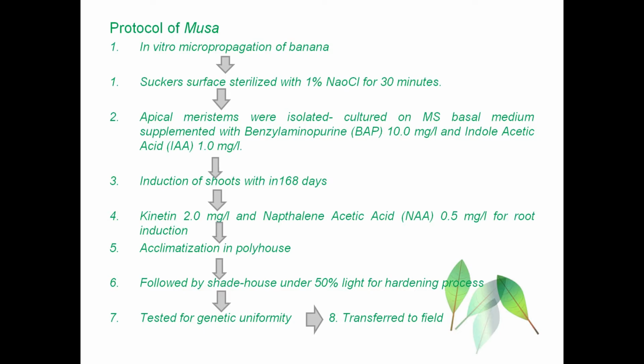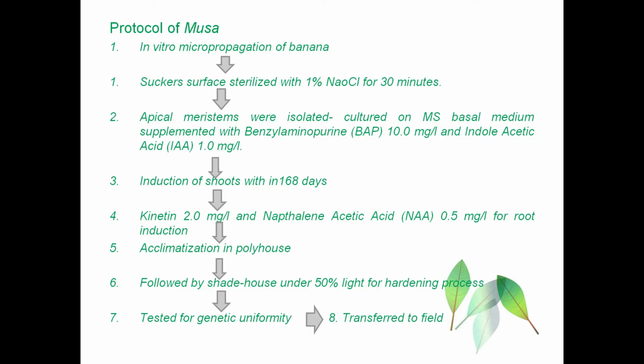The protocol of this micropropagation in banana, Musa. In vitro propagation of the banana. Tissue or the explant is taken from the desired plant. Normally the suckers are taken. Suckers are nothing but the lateral shoots that develop from the rhizome; they will be collected and sterilized with 1% NaOCl for 30 minutes.